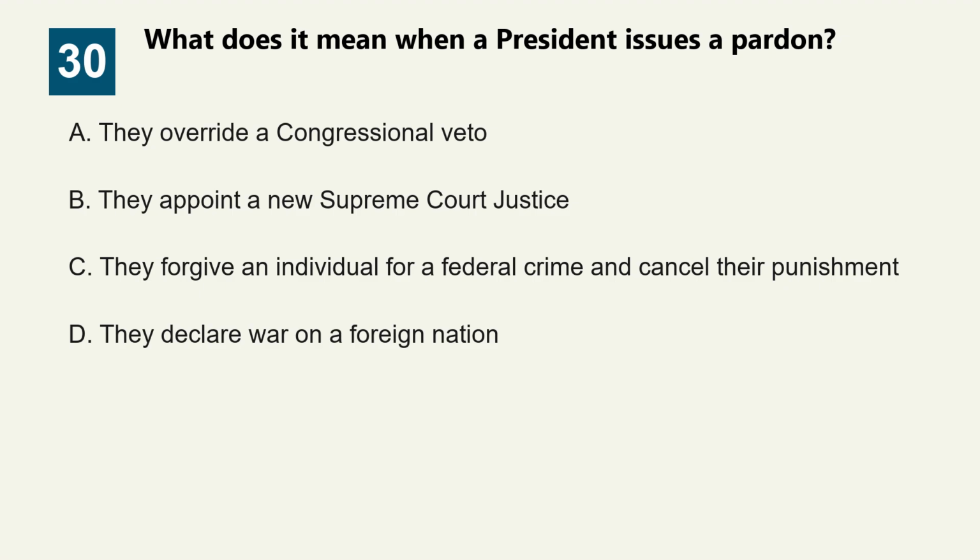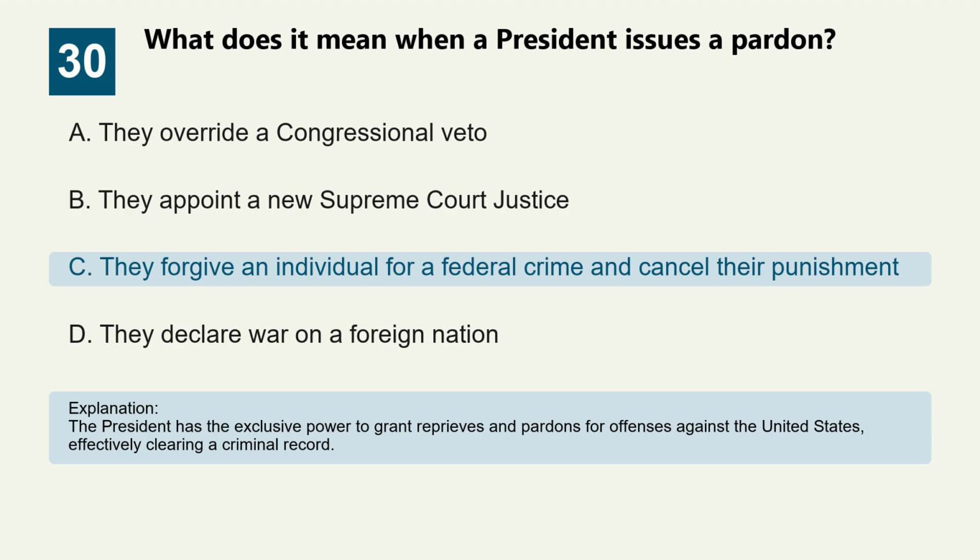Option A. They override a congressional veto. Option B. They appoint a new Supreme Court justice. Option C. They forgive an individual for a federal crime and cancel their punishment. Option D. They declare war on a foreign nation. The correct answer is option C. They forgive an individual for a federal crime and cancel their punishment. The president has the exclusive power to grant reprieves and pardons for offenses against the United States, effectively clearing a criminal record.